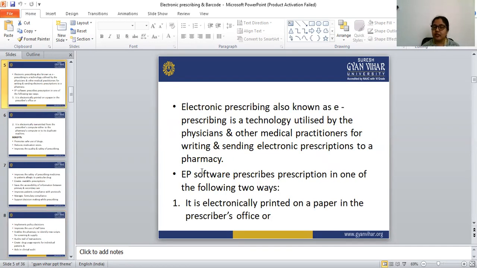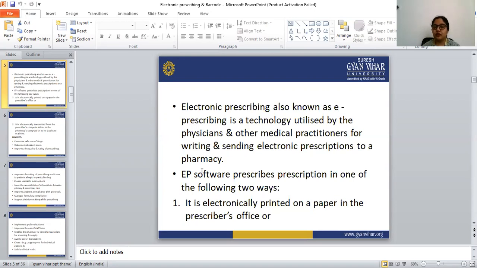Electronic prescribing is also known as e-prescribing, and it is the technology utilized by physicians and other medical practitioners for writing and sending electronic prescriptions to a pharmacy.